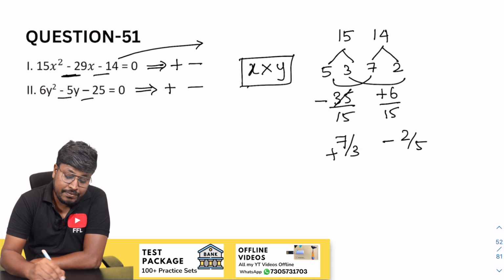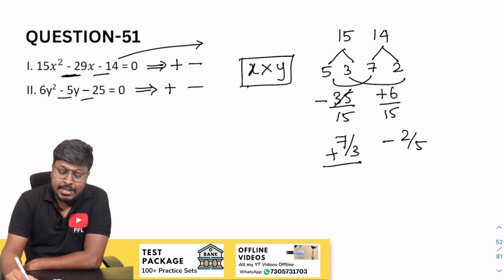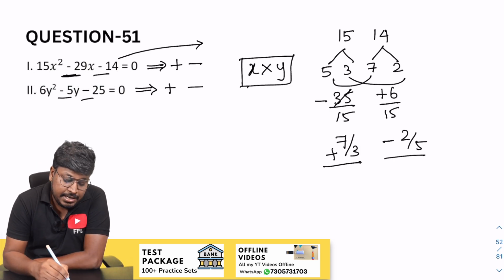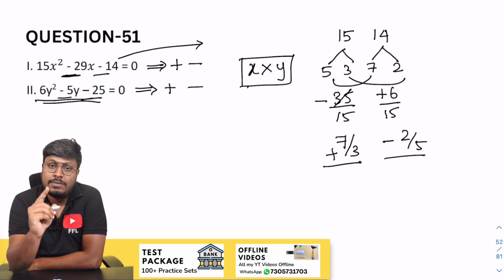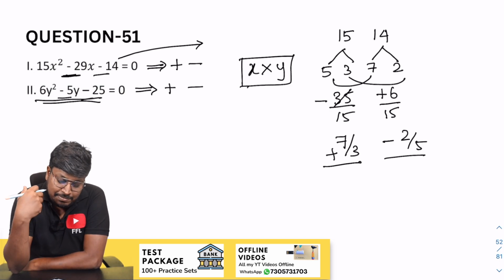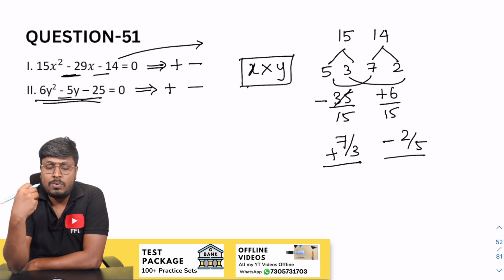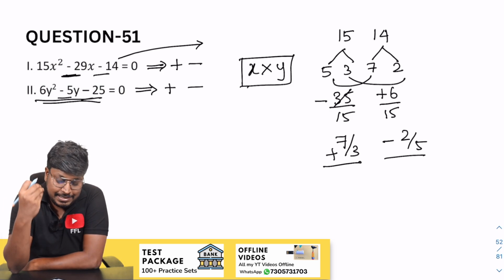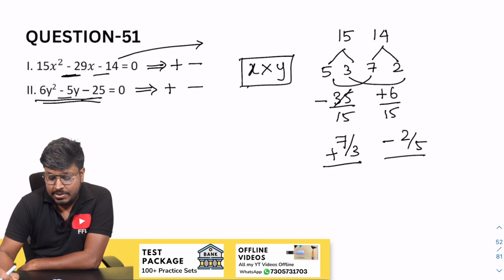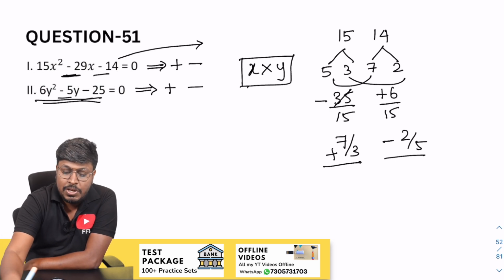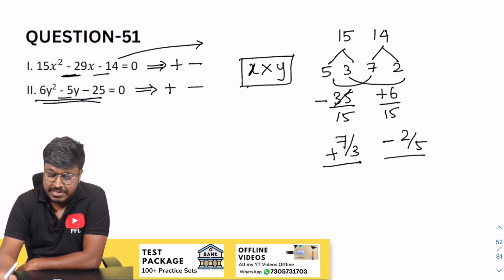Just see the factors of x: one value is plus, another value is minus. Similarly, when you solve the second equation also, you will get one value positive and another value negative. So you don't need to solve and you don't need to find the factors. By just seeing the question itself, you can decide the answer will be cannot be established, right? So this will be the answer for the question. Don't waste time in the exams. Better use simple shortcuts to solve the question.